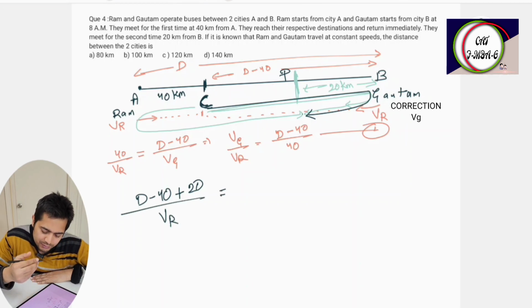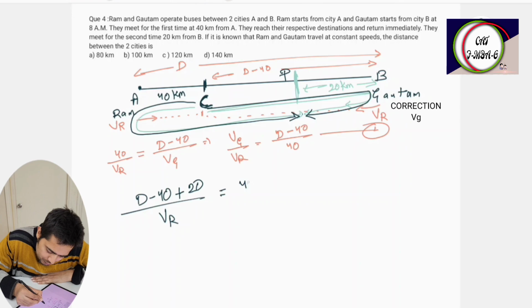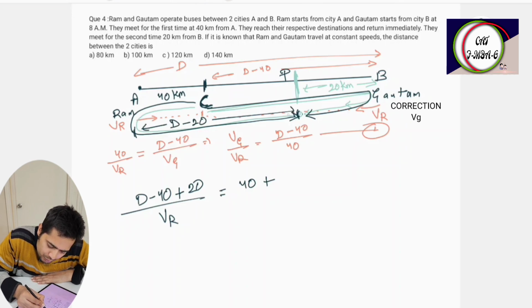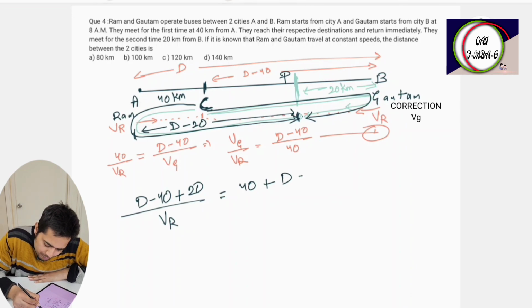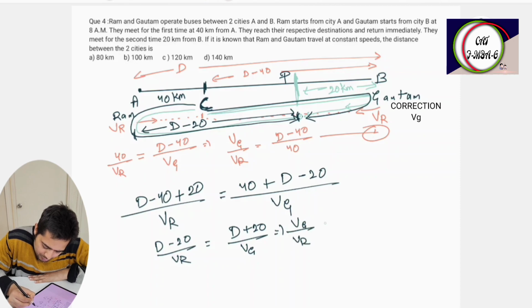Now the distance traveled by Gautam. Gautam has traveled from C to A and then A to P. So C to A is how much distance? 40, plus A to P, which is D minus 20 because PB is 20, divided by VG. So D minus 20 upon VR is equal to D plus 20 by VG. That implies VG by VR is equal to D plus 20 upon D minus 20.